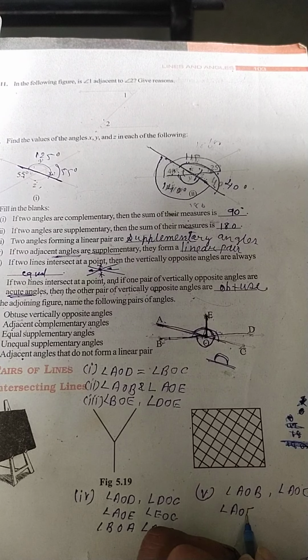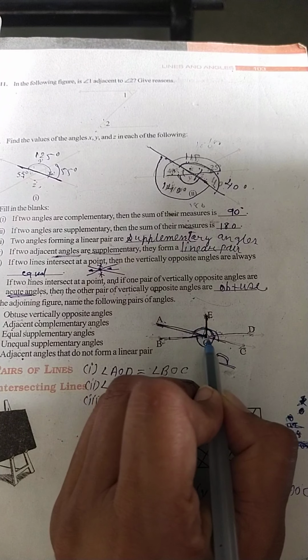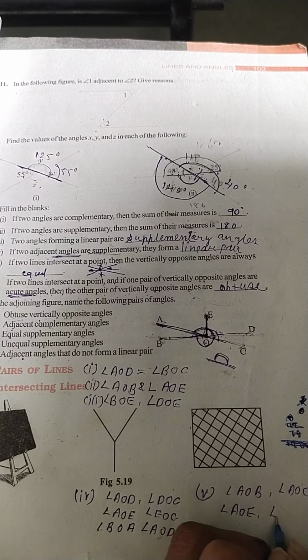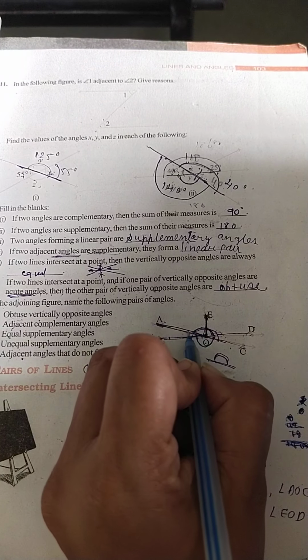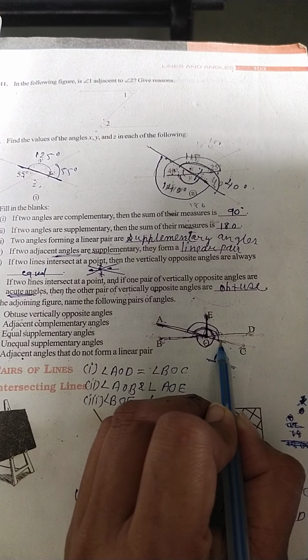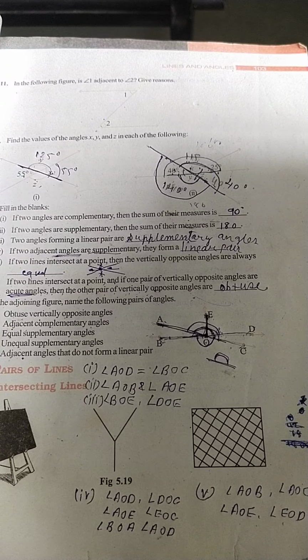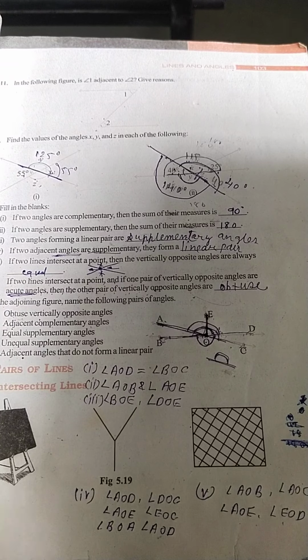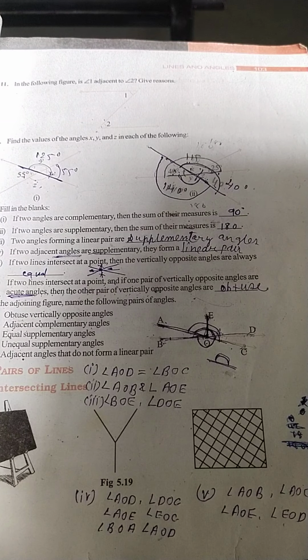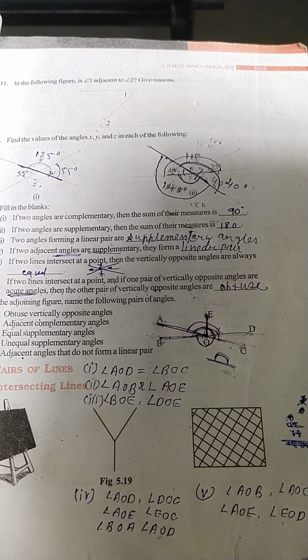Same way you can write angle AOE and angle EOD. Here, this much. They are forming linear pair? No, because linear pair is here. Till here they are not forming the linear pair. So this way also you can write. Okay. So many pairs are here. You can write by yourself. Maybe your answers vary from my answer. It's okay. Is that clear, students? So this way you have to complete your exercise 5.1. Thank you.